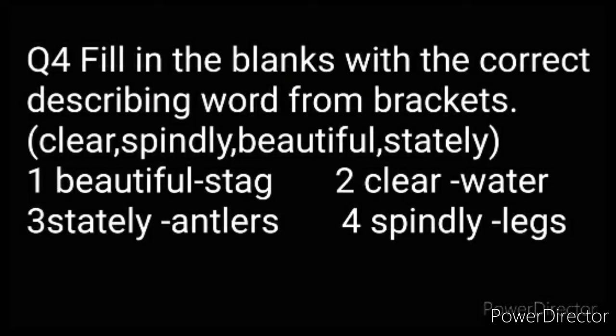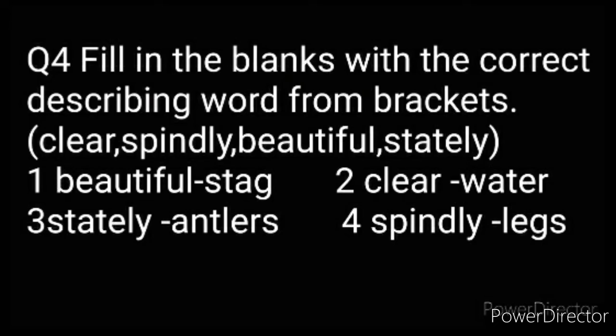Here, let us see the first example. In the first example, stag is the noun and beautiful is the describing word, that is, the adjective. Now, how is the stag here? Beautiful. The stag is described by which word? Beautiful. So the word beautiful is called a describing word.